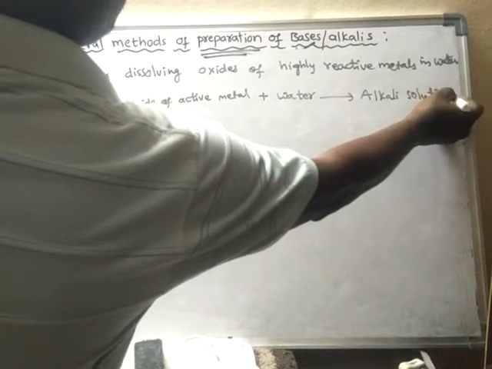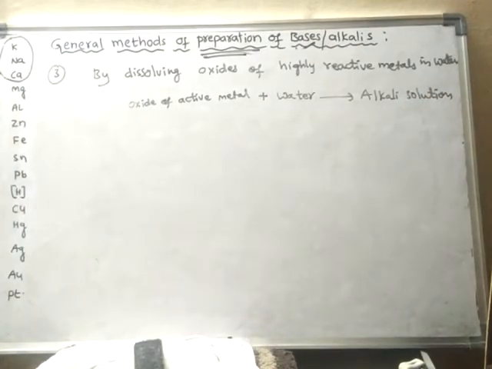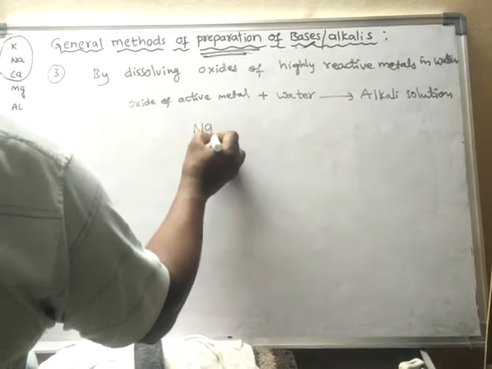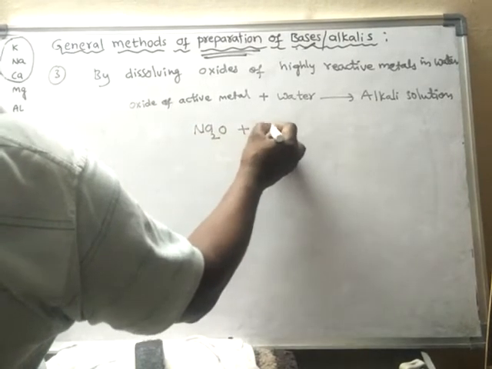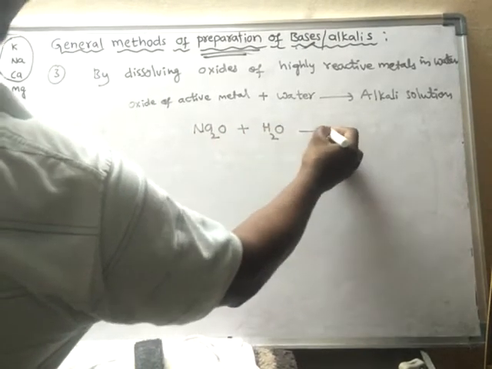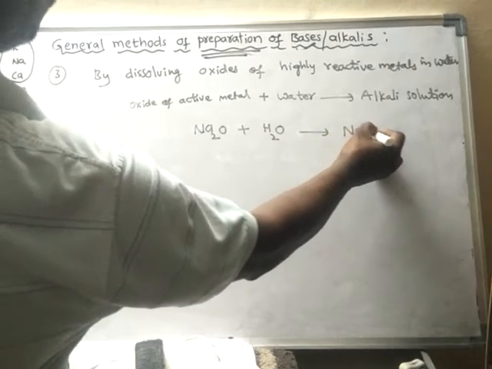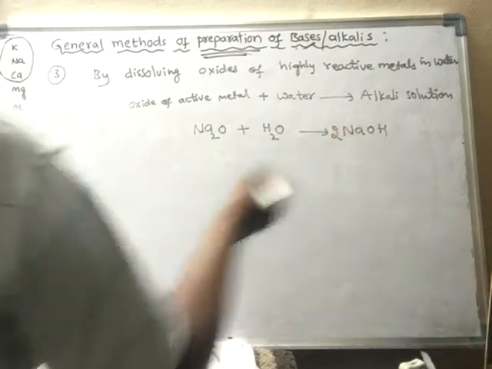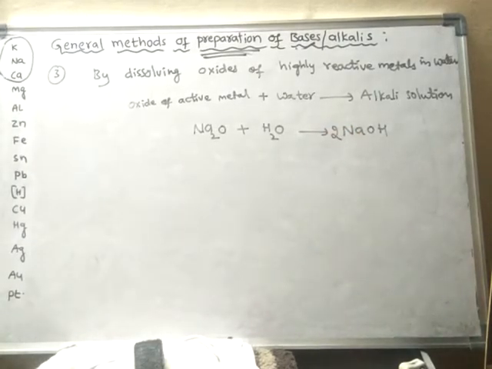Because highly reactive metals generally form soluble bases with water, even their oxides also. For example, take sodium oxide. When dissolved in water, it forms sodium hydroxide, NaOH solution. It is an alkali solution.